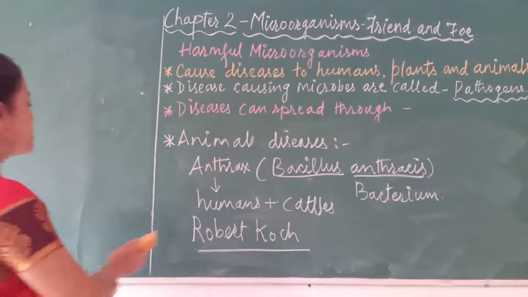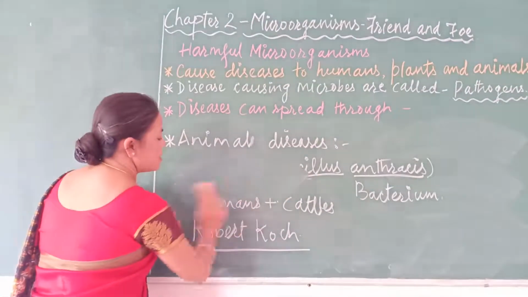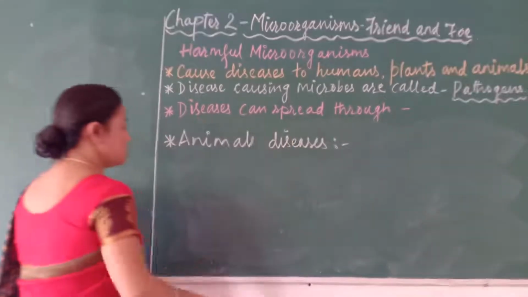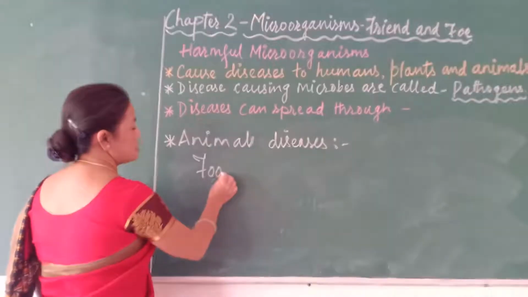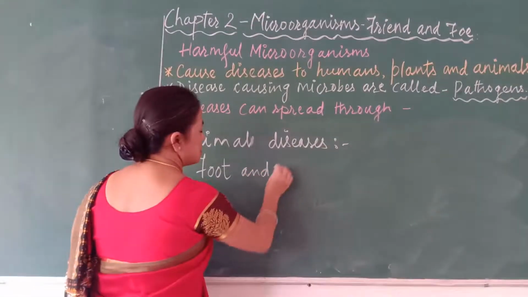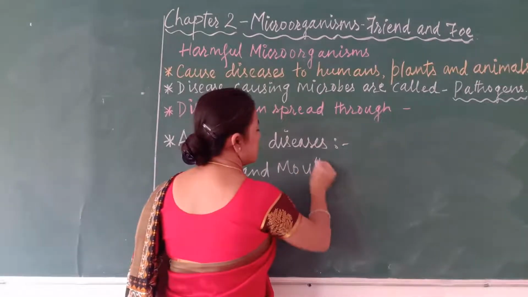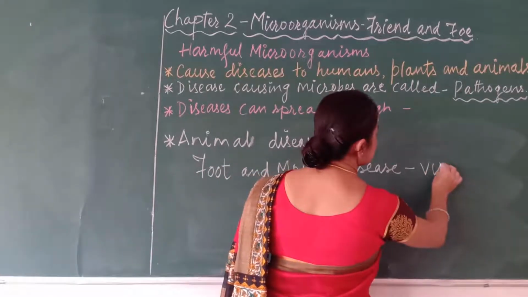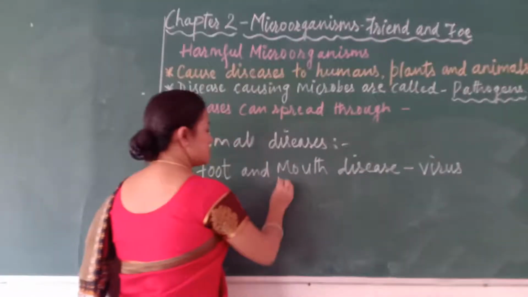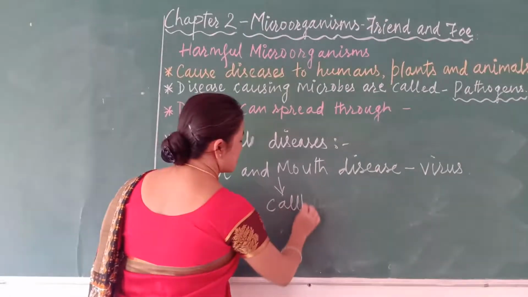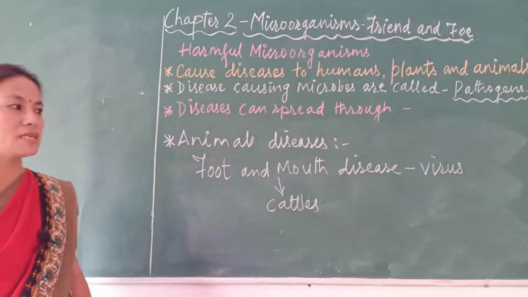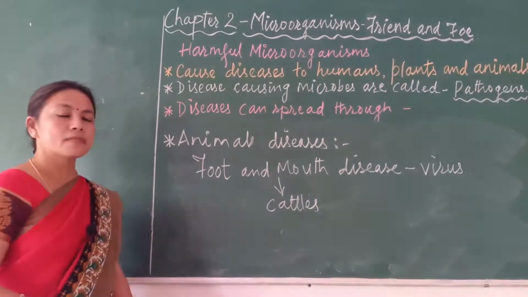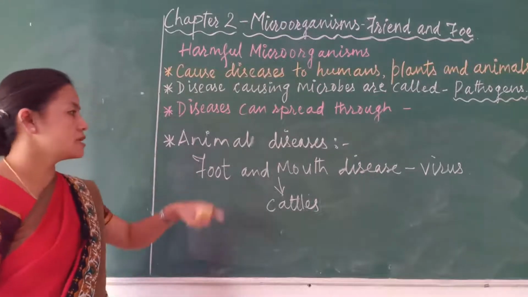Besides this, there is one virus which causes foot and mouth disease. The name of the disease is very easy to remember: foot and mouth disease, and it is caused by a virus. Here also those cattle kind of animals will be affected by this virus. There will be wounds in the mouth and the legs or feet of the cattle, and they will suffer a lot.